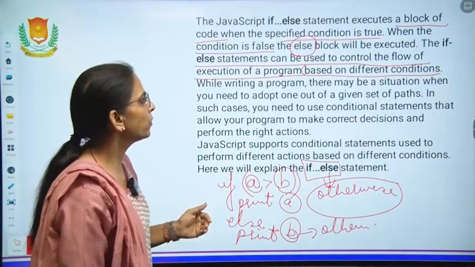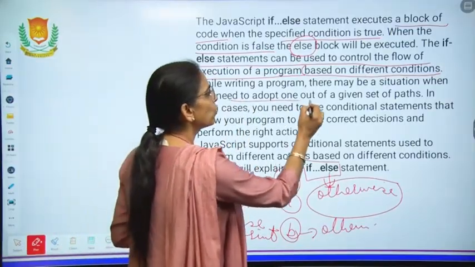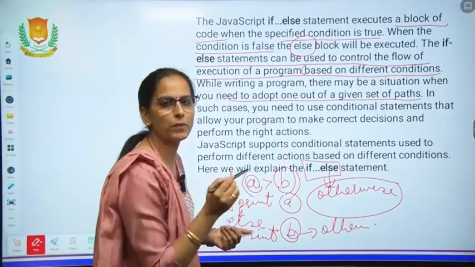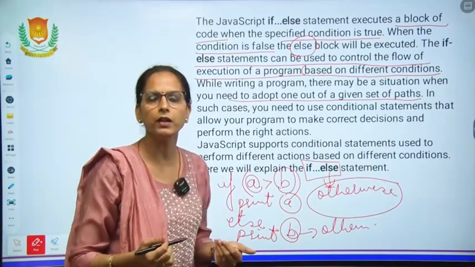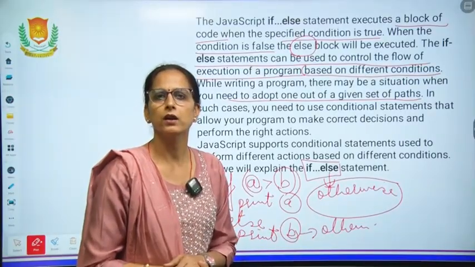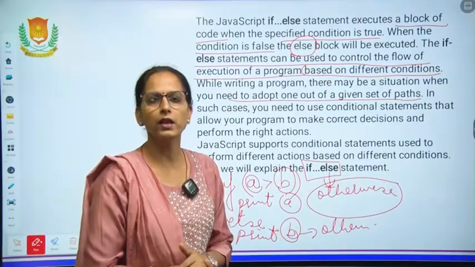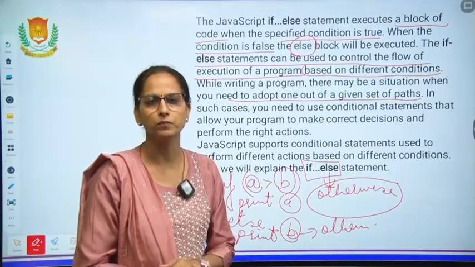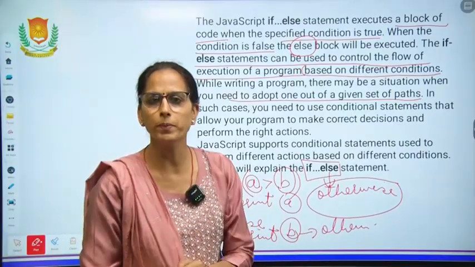While writing a program, there may be a situation when you need to adopt one out of a given set of paths. Multiple conditions are given and from them we need to choose one. Suppose we are printing the days of the week or the months in a year, then we will have multiple options. If the user enters 2, then February is printed.